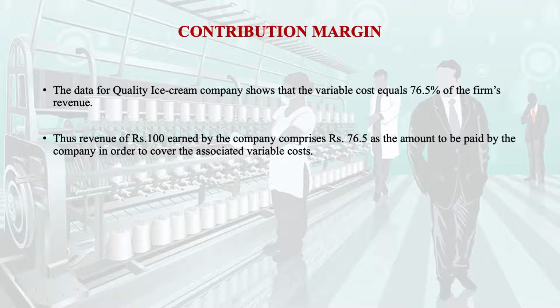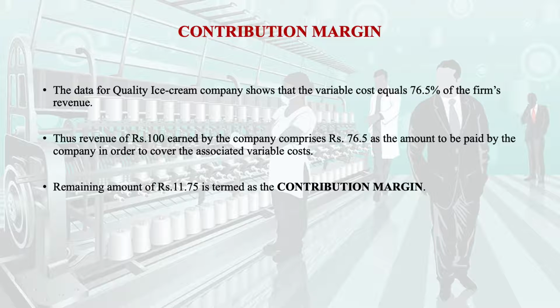Thus, of the 100 rupees of revenue earned by the company, 76.5 is the amount to be paid to cover the associated variable cost. So what is remaining is rupees 11.75, and this is known as the contribution margin.